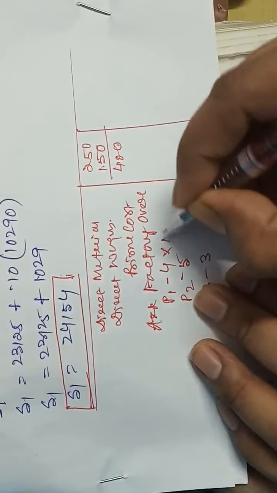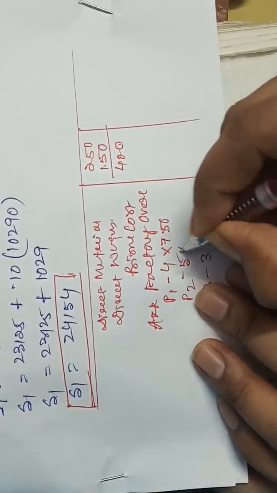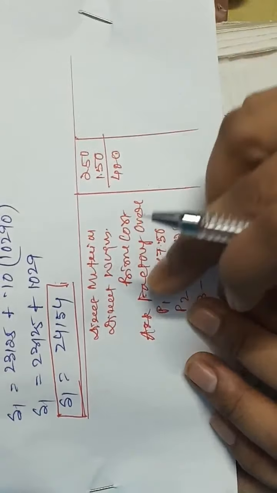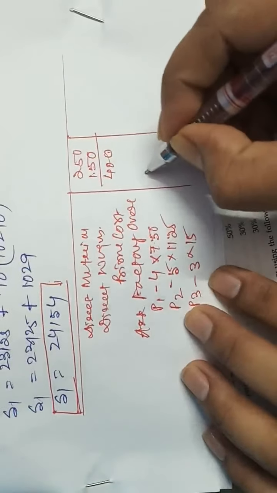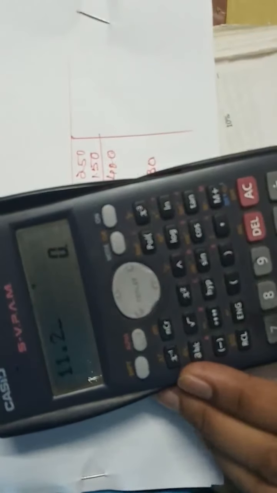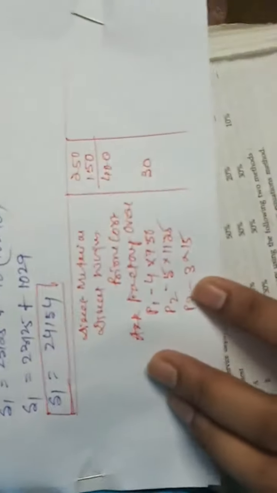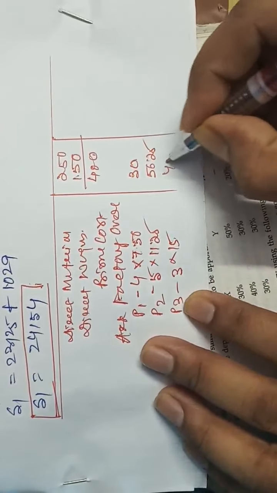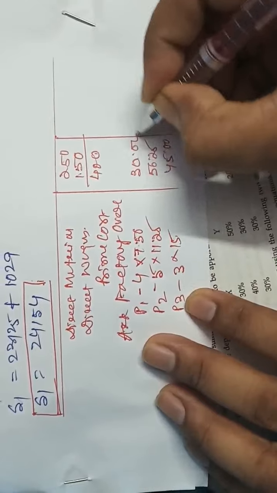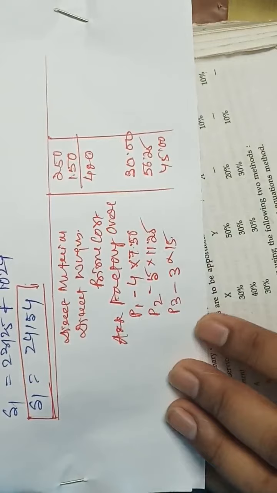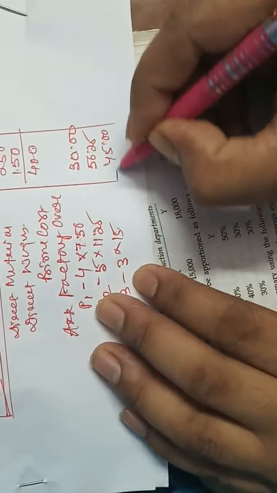So we have to multiply 7.50 by 4, 11.25 by 5 and 15 by 3. So 7.50 into 4 will be 30, 11.25 into 5 is 56.25, and 3 into 15 will be 45. So these three totals are our actual works overhead.